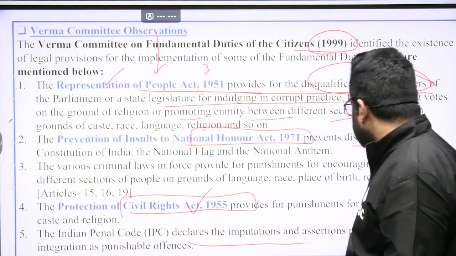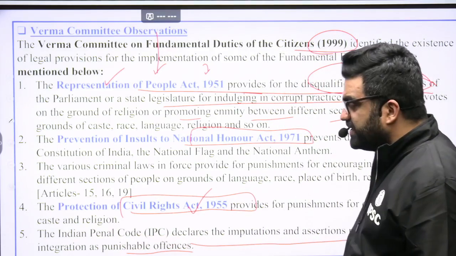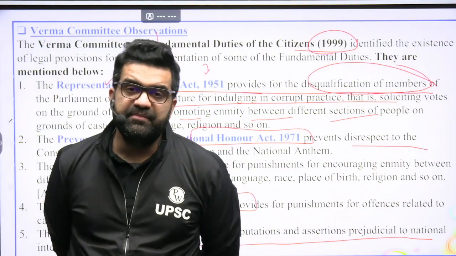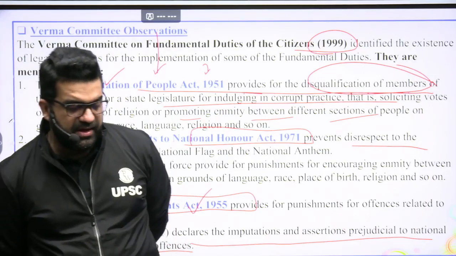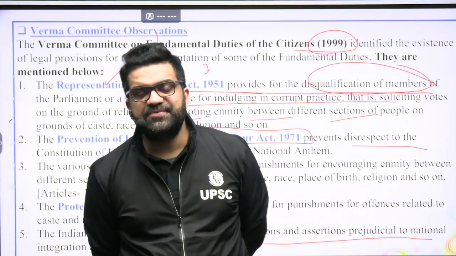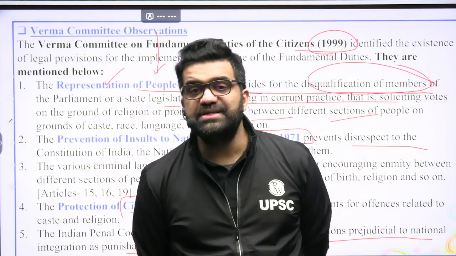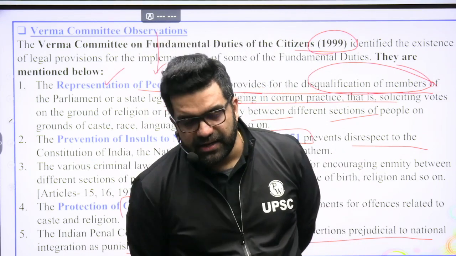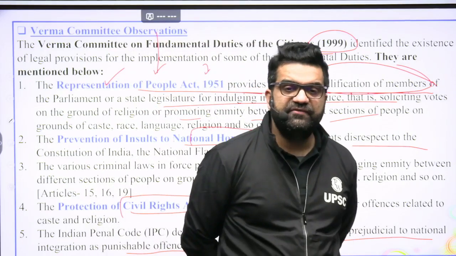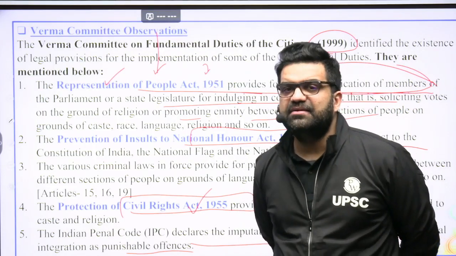The Indian Penal Code declares imputations and assertions prejudicial to national integration. Anybody who is showing hatred towards members of the northeastern community, Indian Northeasterners, or any community. For example, in Mumbai, if anybody starts protesting against Biharis or Marathas, or starts preaching jingoism against people from Madras, as happened earlier, those kinds of things are not allowed because they are antithetical to the idea of India as a country.